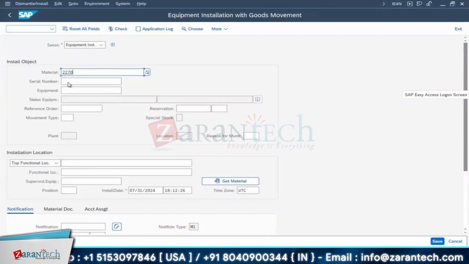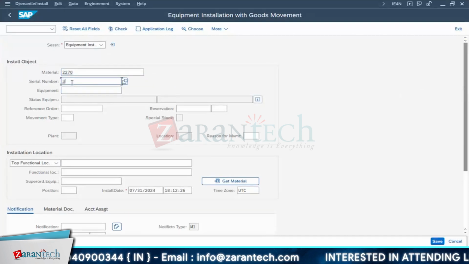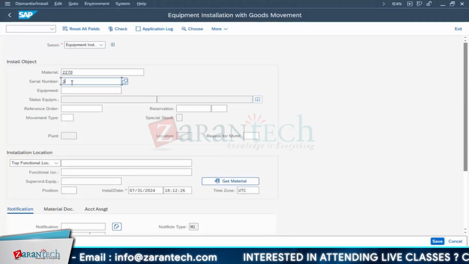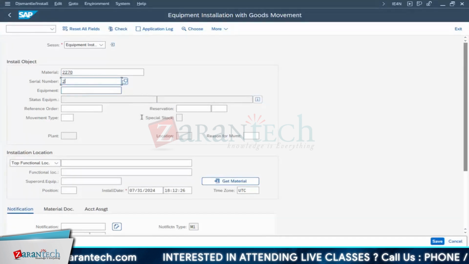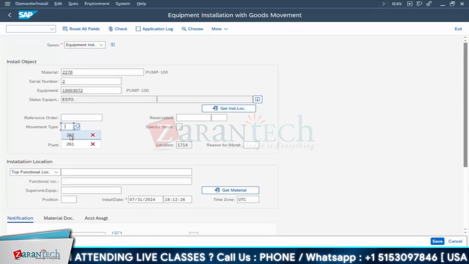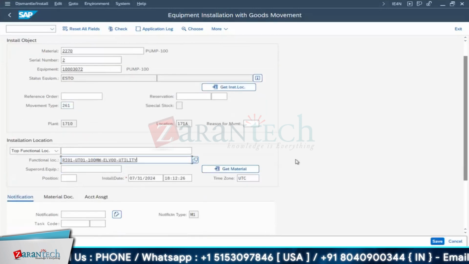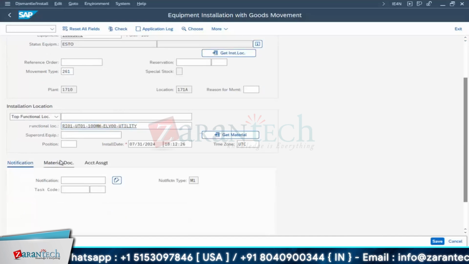Go for this material. Go for serial number 3. Or 2 we have used. I don't think so. No, 2. You can use 2. I can install this 2. Okay. Again, here you go for movement type 261. So go for your functional location. Already mentioned this functional location. Then go for your material document.